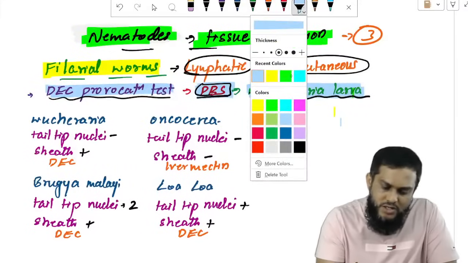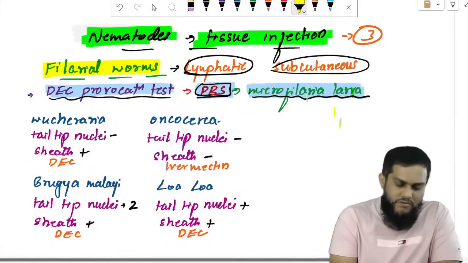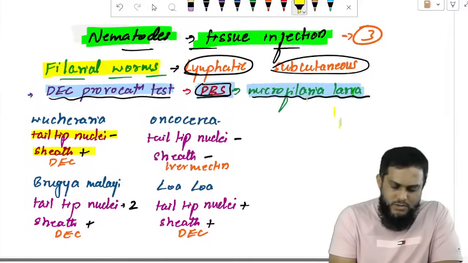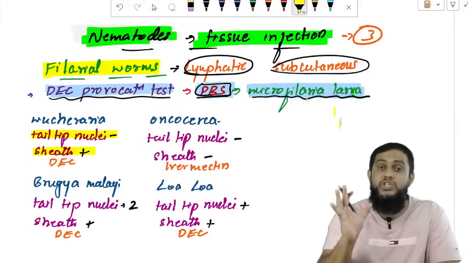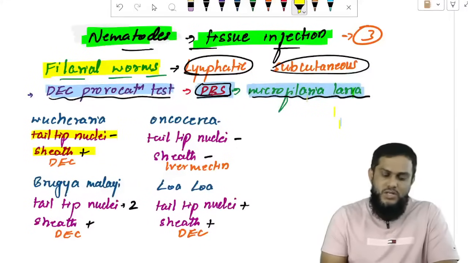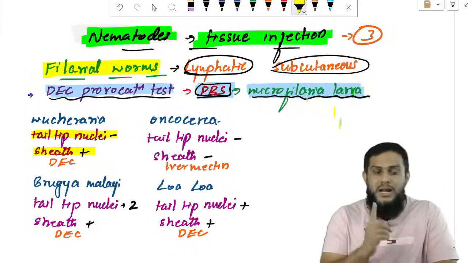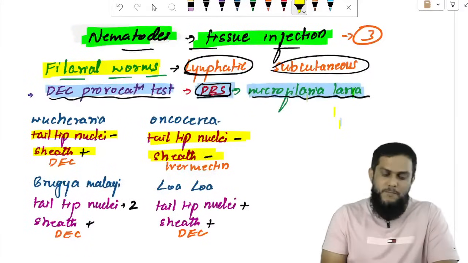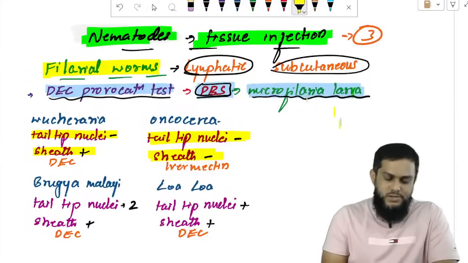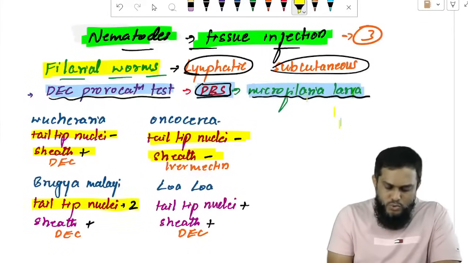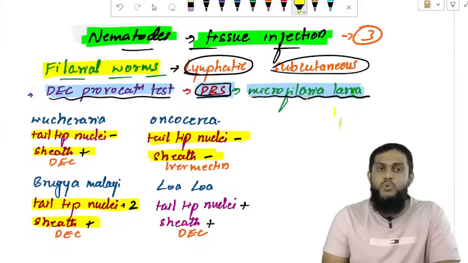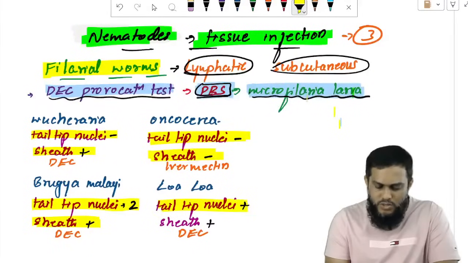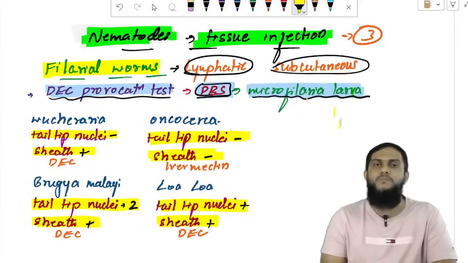If the microfilarial larva has no nuclei in the tail tip, but there is a sheath surrounding the larva, it is Wuchereria. No nuclei in the tail tip and there is a sheath, Wuchereria. No nuclei in the tail tip and there is no sheath, Onchocerca. Tail tip having 2 nuclei and also a sheath, Brugia malayi. Tail tip having multiple nuclei and also a sheath, Loa loa.